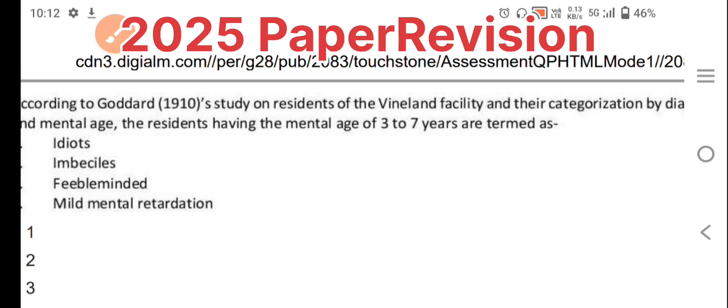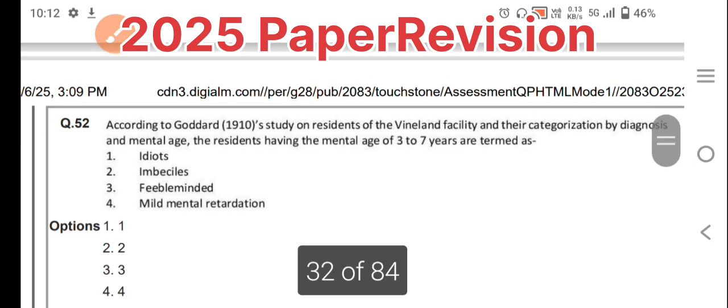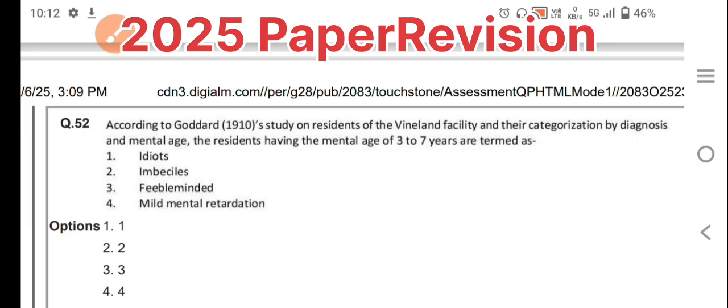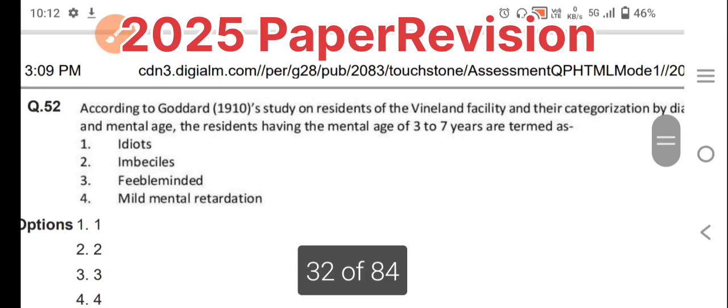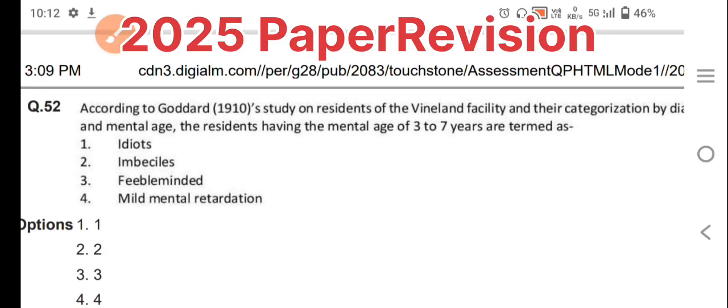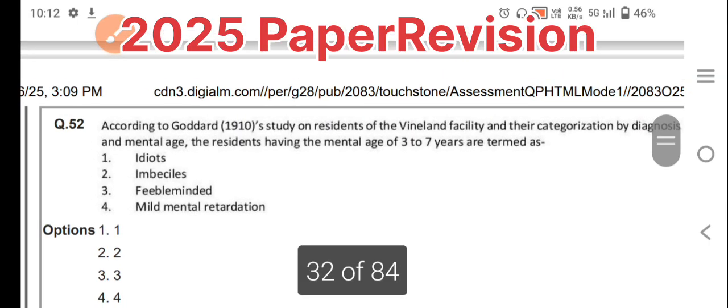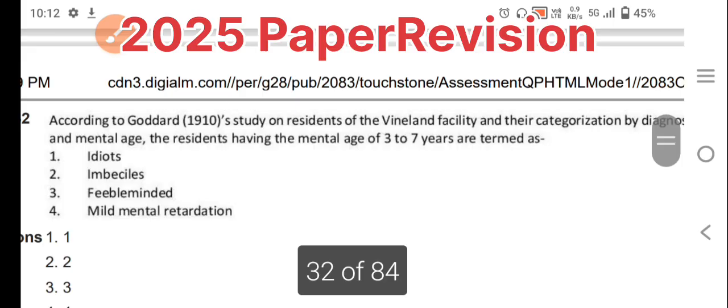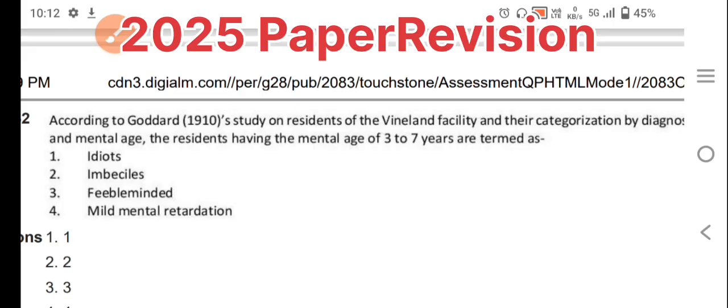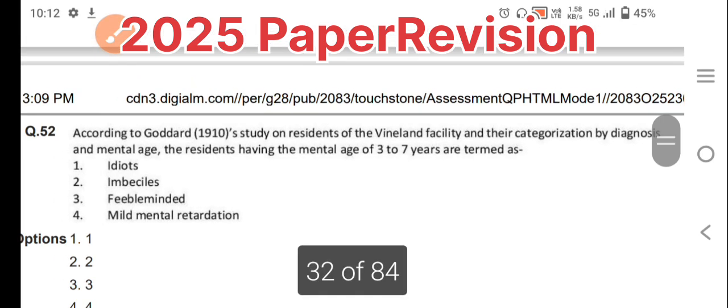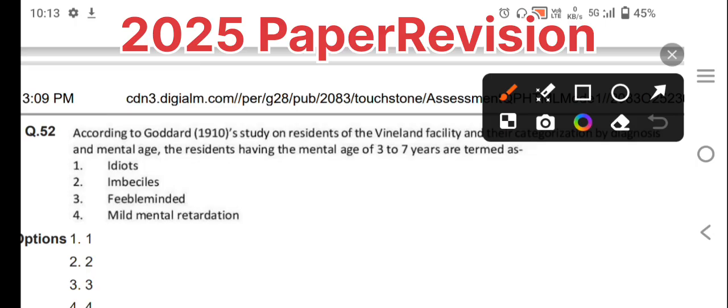He conducted a study on intelligence and classified different categories of people: idiots, imbeciles, feeble-minded, and mild mental retardation. One category is for those under the age of 3 to 7 years. He classified 26 to 50 IQ, so whoever comes in this category comes under imbeciles.